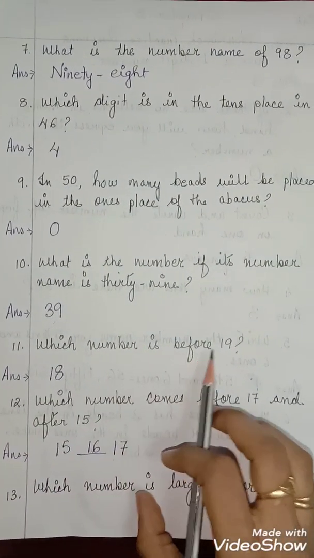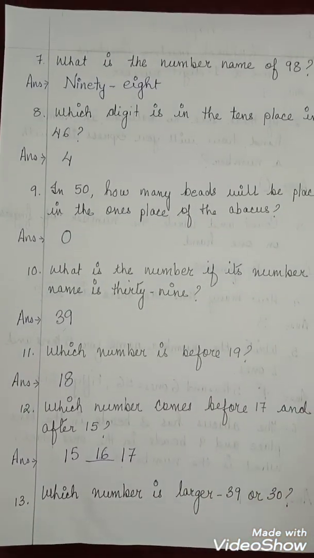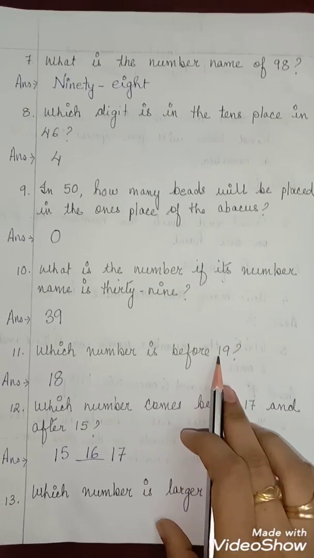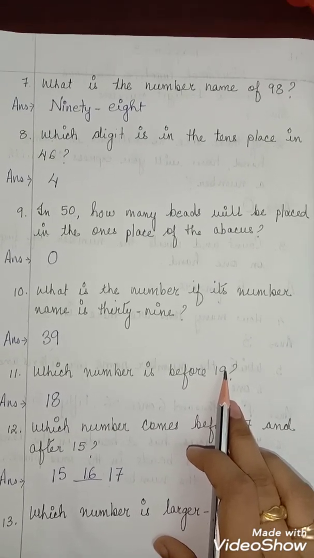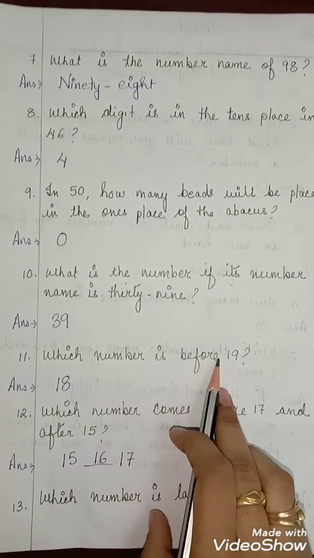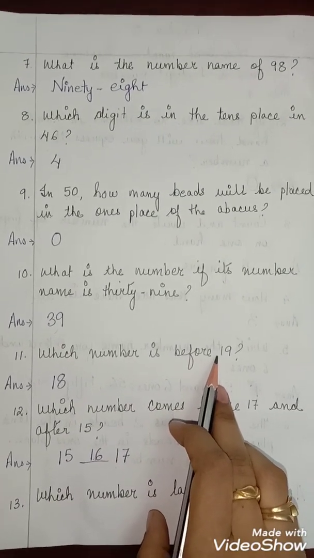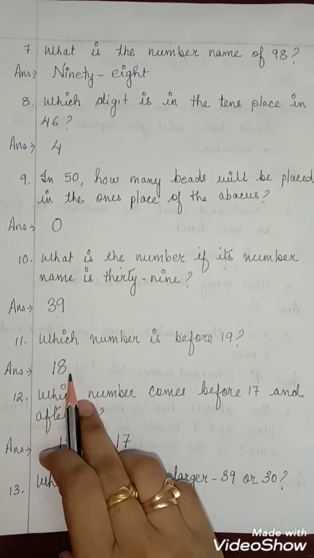Next, 11. Which number is before 19? So children, now tell me. As we have already learned before and after. Before means in front of. So which number is before 19? Which number comes before 19? Yes, that is 18.